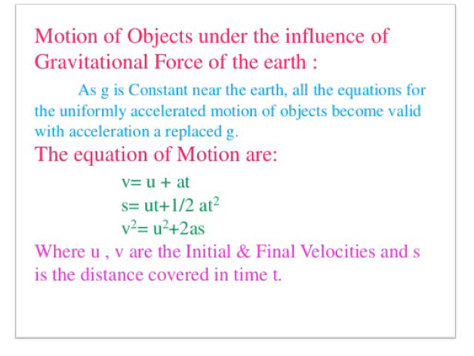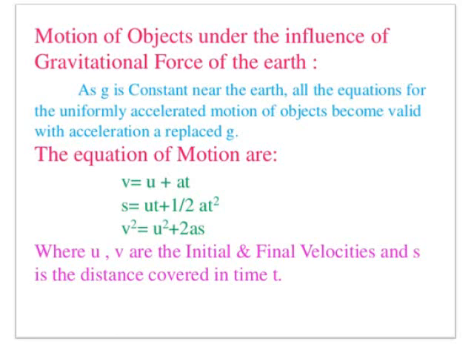As g is constant near the earth, all the equations for uniformly accelerated motion become valid with the acceleration a replaced by g. So wherever a is there, it will be replaced by g in the equations.